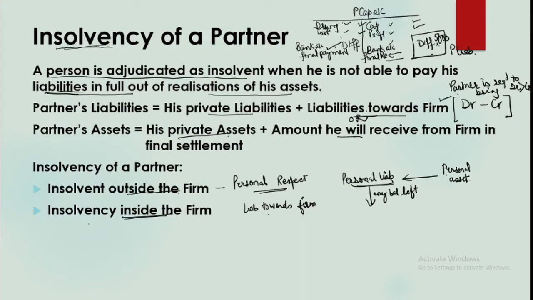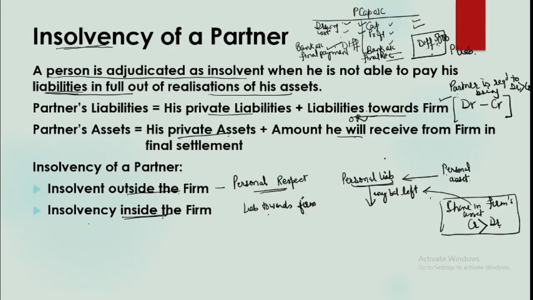So if his liabilities are more and he cannot bring the complete amount, then he will be referred to as insolvent inside the firm. But if he is not able to pay even his personal liabilities, then he is insolvent outside the firm also. Now on the other hand, when you are working within the firm, the person might have a share in the firm's assets. And what is his share in the firm's assets? It is his credit balance, which is higher than the debit balance. That is, the firm is to pay him. Now when the firm is to pay him, he can utilize this to pay his personal liabilities. So this money can be used also.